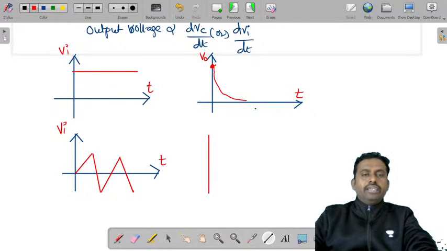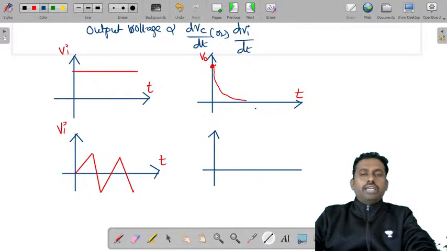And if you consider a triangular signal as an input to this high pass RC circuit, you will obtain a square wave.